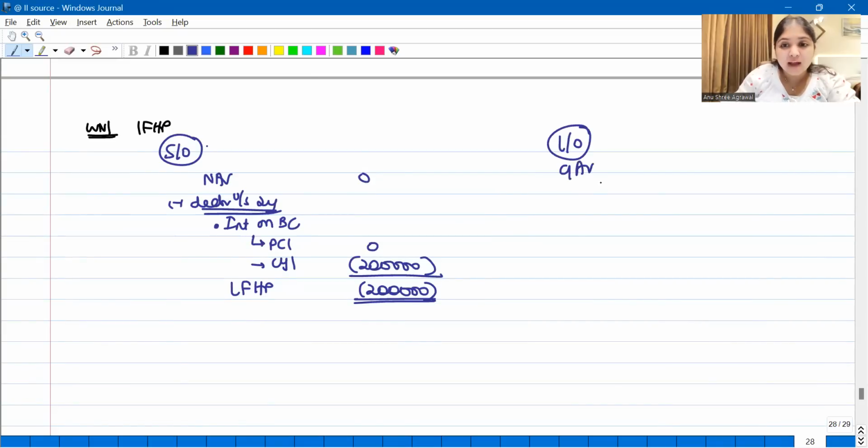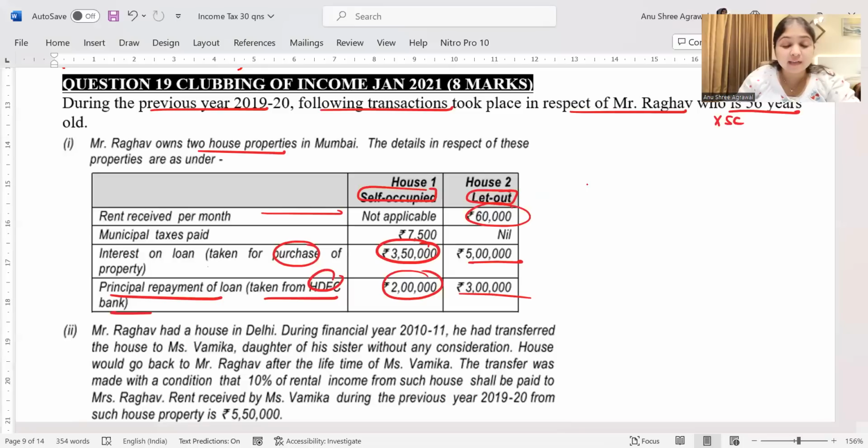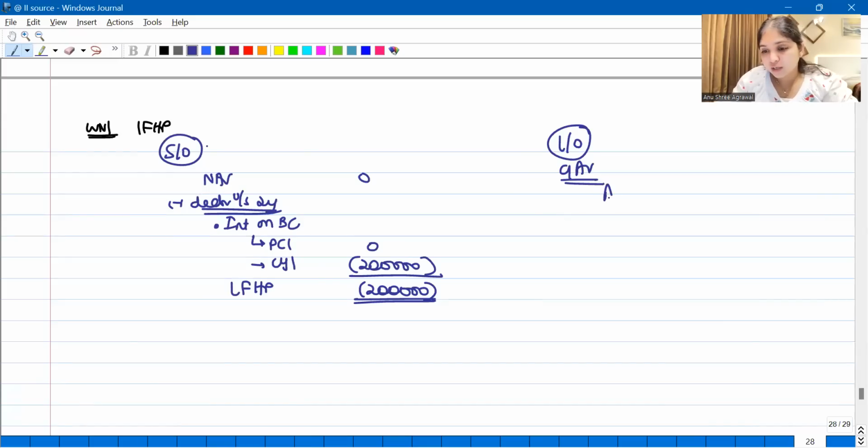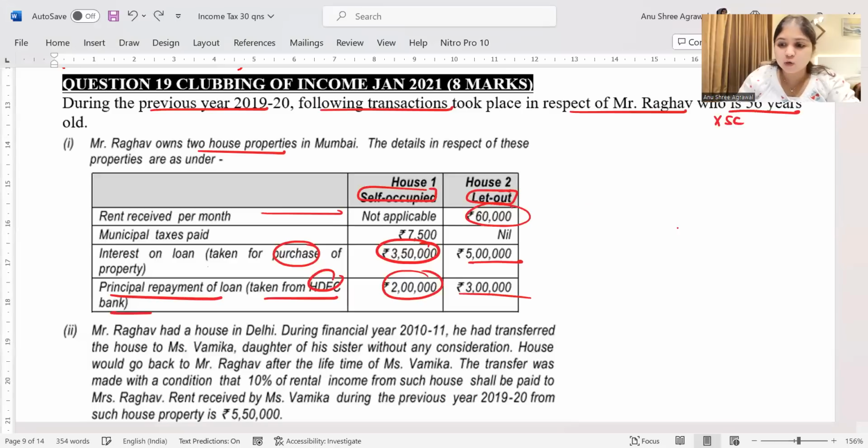We'll start with GAV. Have they given us municipal value, fair rent and standard rent? None of the three they have given to us. So therefore, I will use a shortcut. The shortcut says I will straight away take the actual rent minus unrealized rent minus vacancy loss, because there is no municipal value, no fair rent, no standard rent. So I'll skip all those steps and straight away do the shortcut.